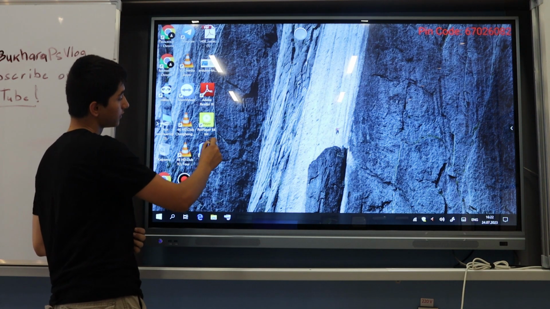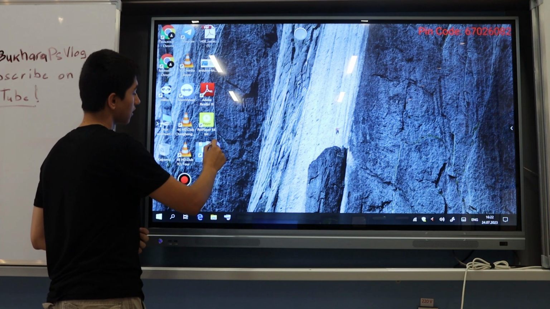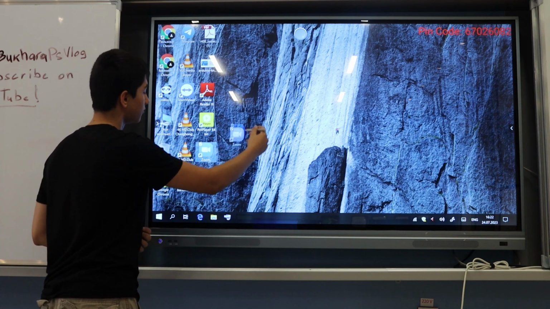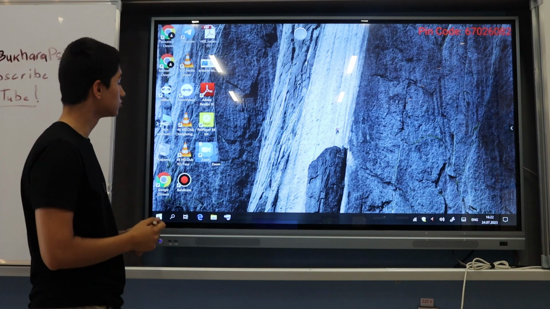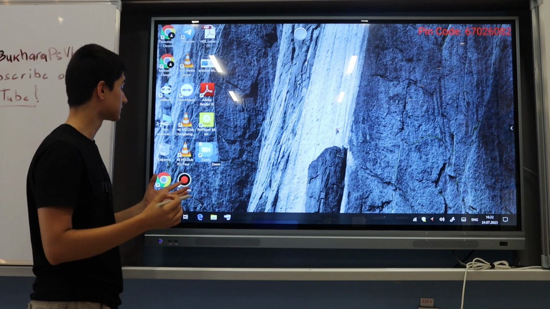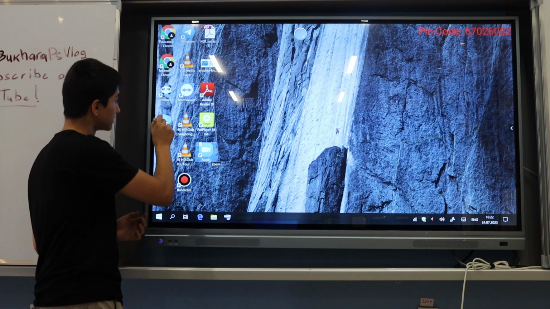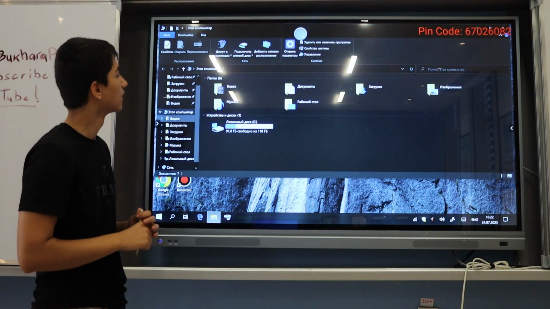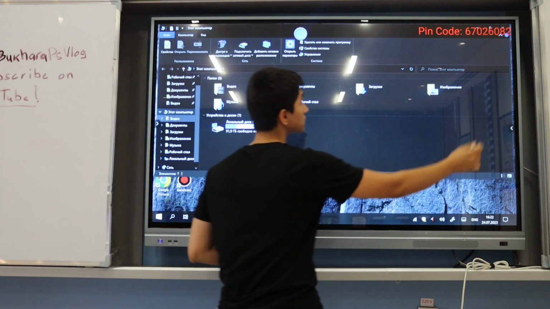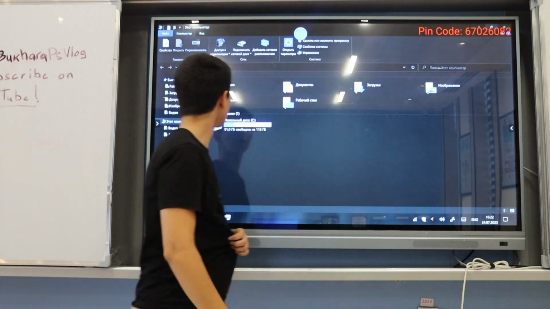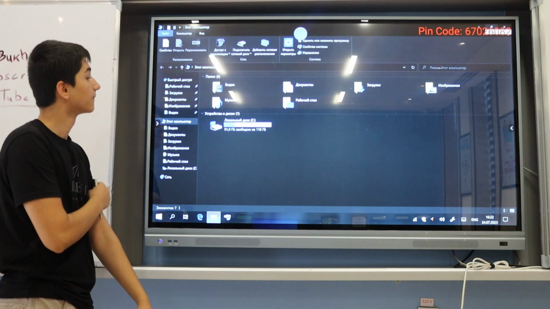To manipulate the programs, you just press and hold while you manipulate them. Then to open some program, for example My Computer, you just double tap it. Then it opens the files.